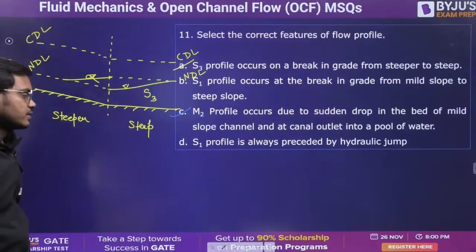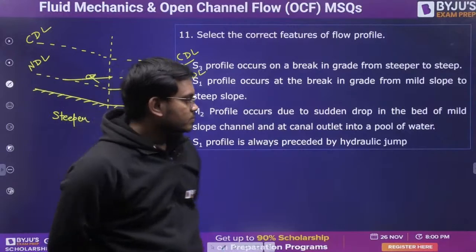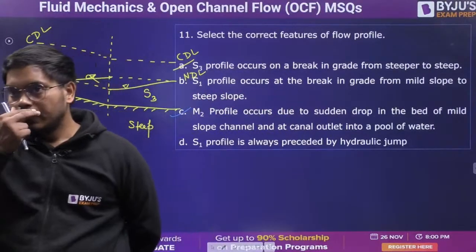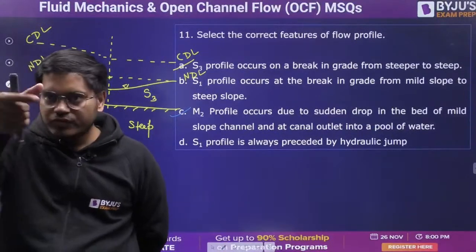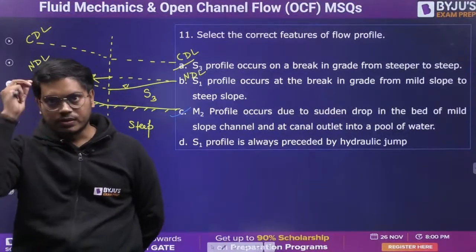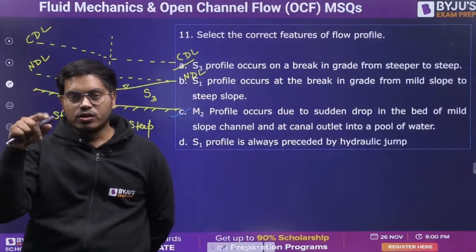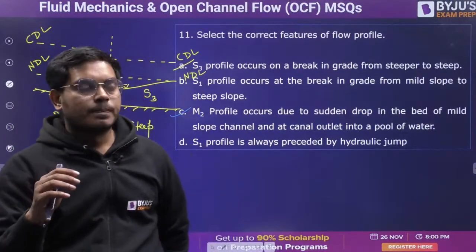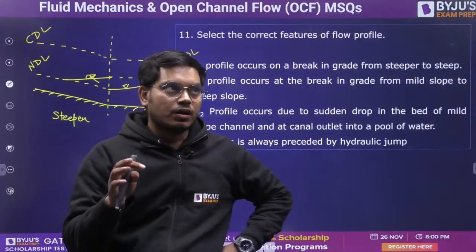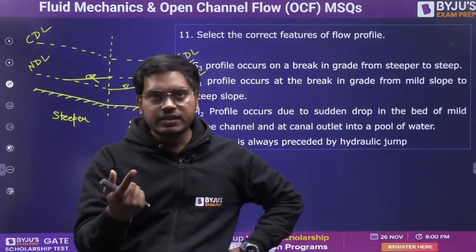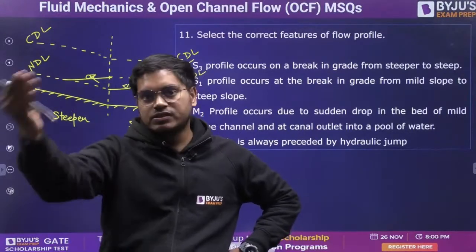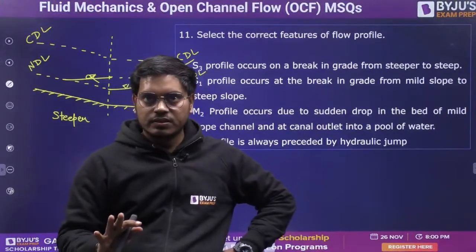Remember one thing, that hydraulic jump will follow, not always, but it is possible. S1 profile is always preceded by hydraulic jump. It is possible, correct? But there is this M3, H3, A3. After this, you will have hydraulic jump, correct?